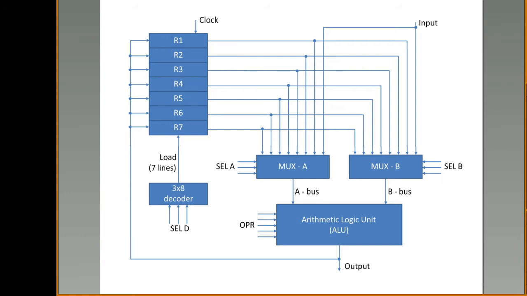To store the output of this ALU into any one of these registers, you require a decoder of size 3 by 8. So 3 inputs will be given and it can be stored into any one of these registers. This is the general register organization.